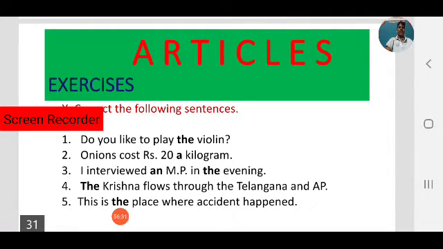The evening, the morning: before time phrases we have to use the definite article. The Krishna flows through Telangana and AP; before names of rivers we use the definite article. Next, this is the place where the accident happened. We are referring to the place again, so that's why we use the place.